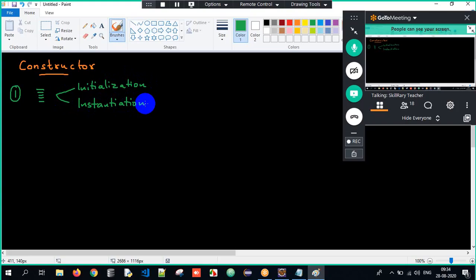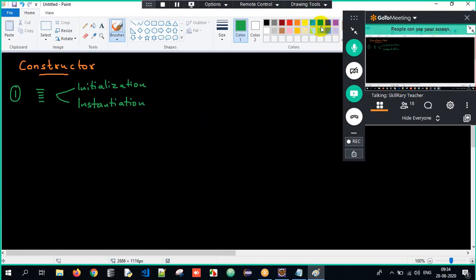We know what initialization is, don't we? Initialization means assigning values, whereas instantiation means object creation. We know how we create an object, so the technical term for object creation is instantiation.